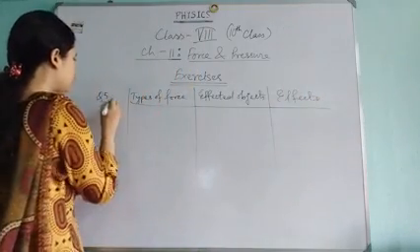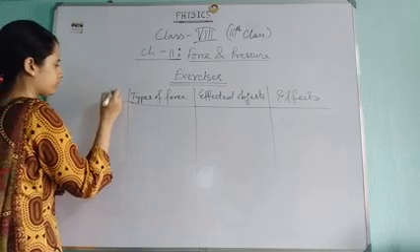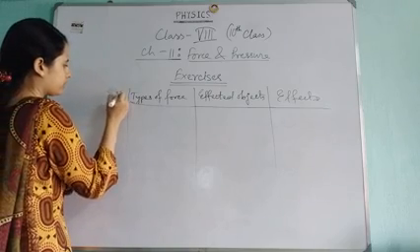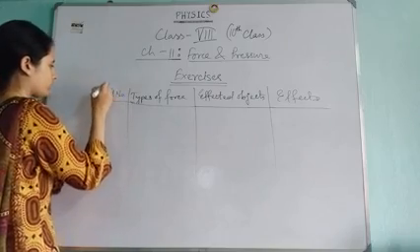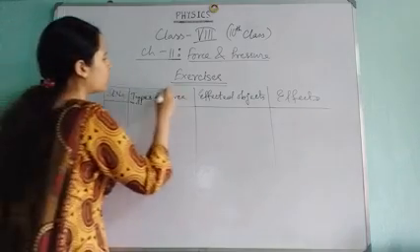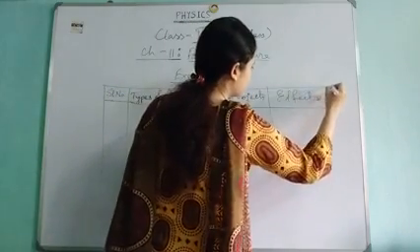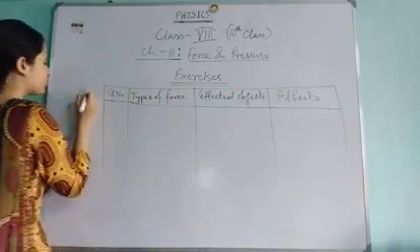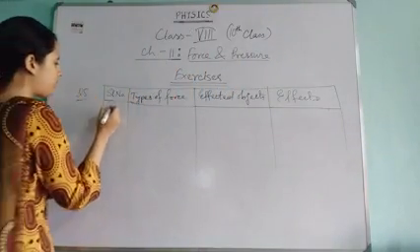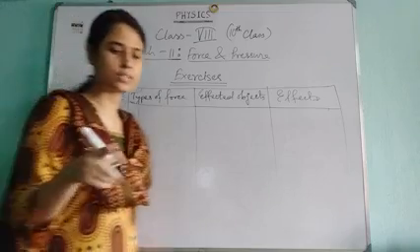So you have to make 4 columns, and in these 4 columns you have to solve question number 5. For example, I will do the first one, and the rest will be your homework, and that is also your assignment.